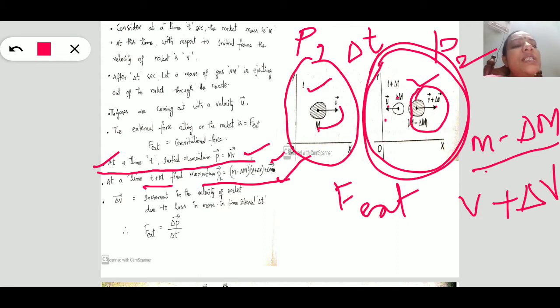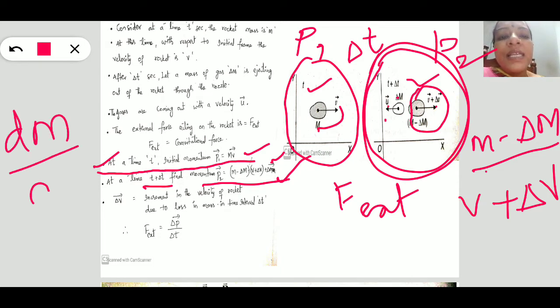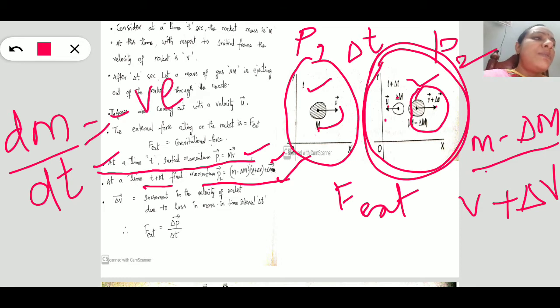Next here, what is delta v? It is nothing but an increment as mass decreases. Means rate change of mass is decreasing. So we have to consider in this case dm by dt as negative. Just now we discussed this one. If the mass decreases, then it should be taken as negative. If the mass increases, it should be taken as positive. So delta v is the increase in its velocity, or increment.